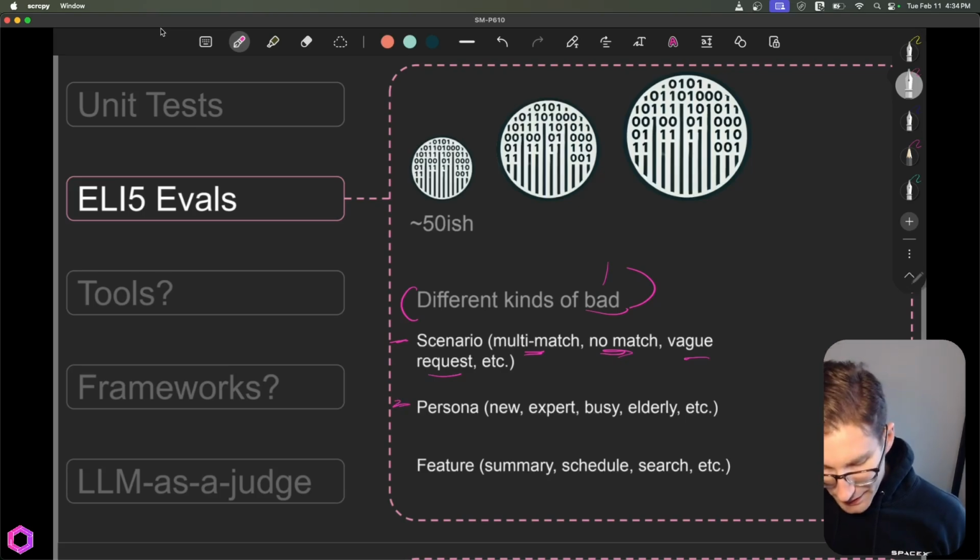We have persona-based items. So maybe you have a new user, an expert user. Maybe it's a busy executive, or maybe it's an elderly person that doesn't necessarily know how to use technology as well as some of these alternatives.